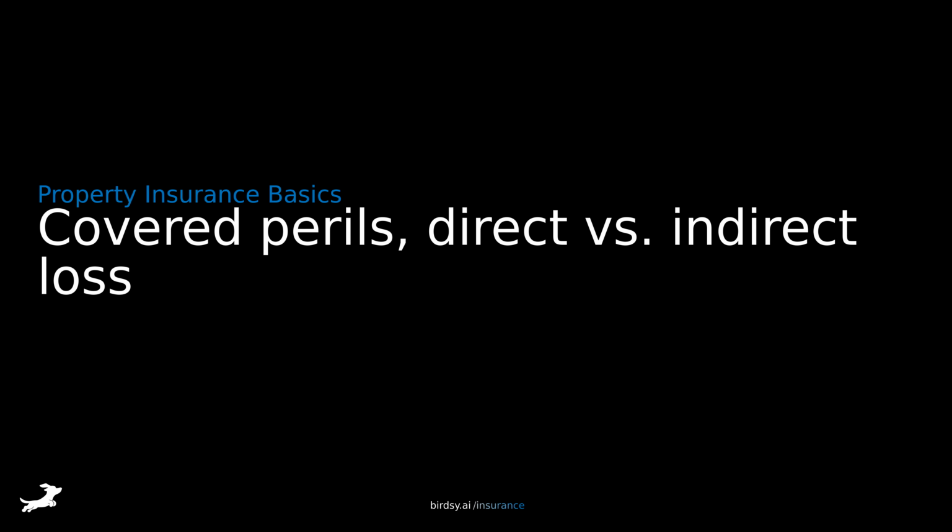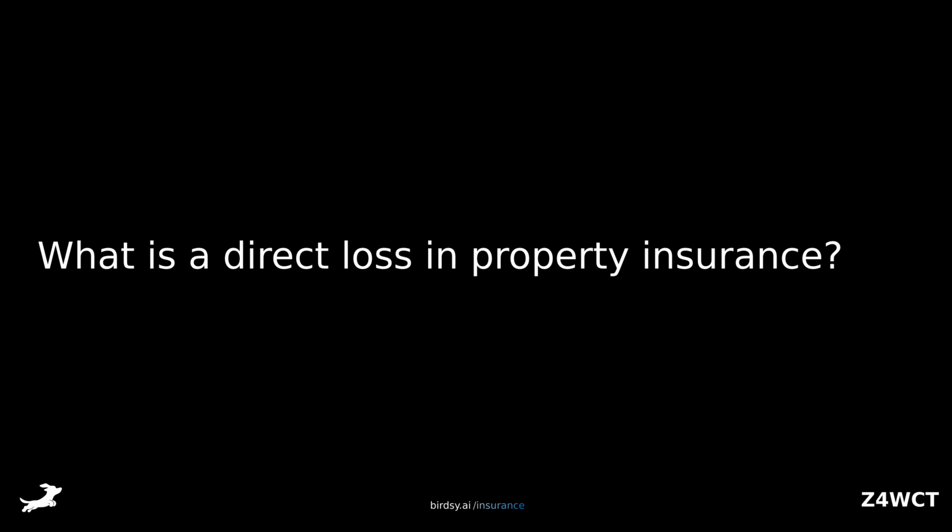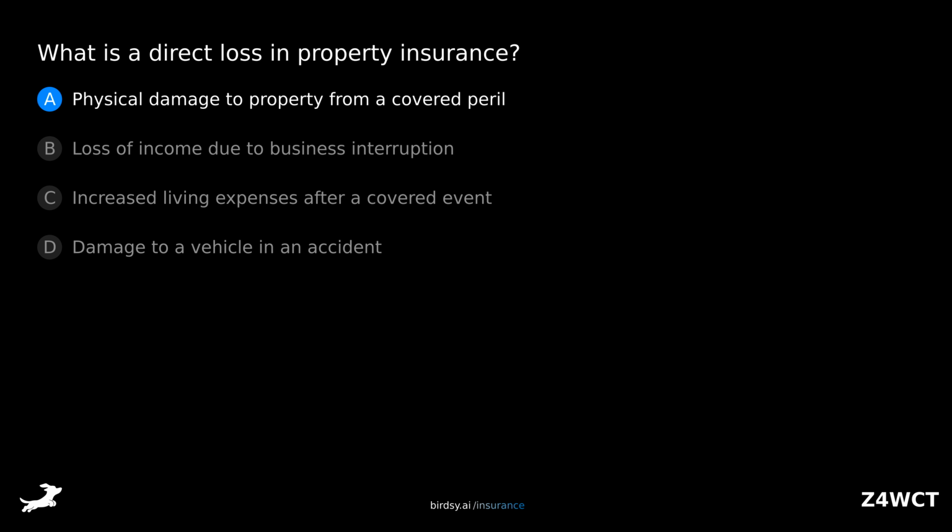Property insurance basics. Covered perils, direct versus indirect loss. What is a direct loss in property insurance? Is it A, physical damage to property from a covered peril? B, loss of income due to business interruption? C, increased living expenses after a covered event? Or D, damage to a vehicle in an accident?